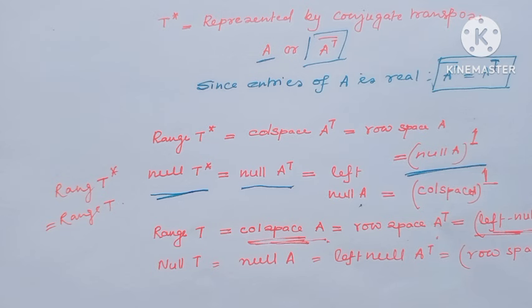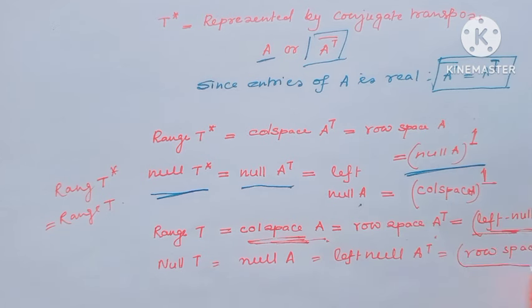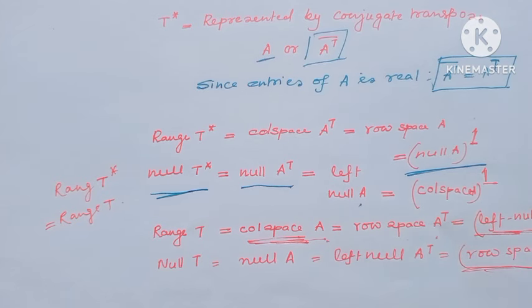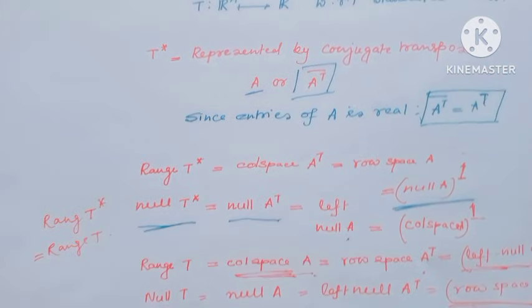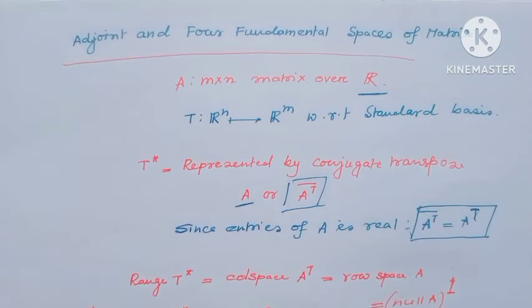And similarly, the null space of T equals the null space of A, which is the left null space of A transpose, and which is the orthogonal complement of the row space of A. This is the nice result for the fundamental subspaces.